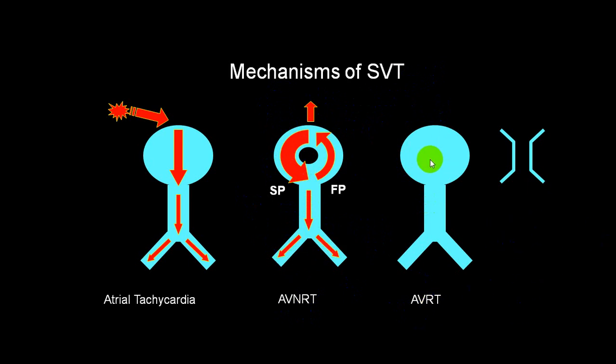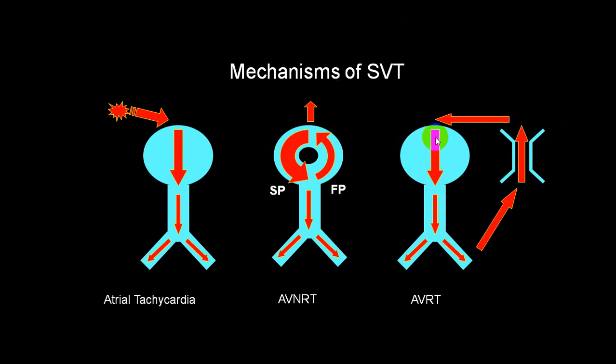Now I am explaining AVRT. Now you can see that the impulse has come from above, it has passed through the AV node, and once it passes through the AV node, it passes through the bundle of His, right bundle, left bundle, activating the ventricles. You get a narrow complex QRS tachycardia, and now the impulse, instead of coming from the top again, re-enters from the ventricle into the atrium, and this is the accessory bundle of Kent, which will be present in WPW syndrome, and then it will re-enter back into the AV node.